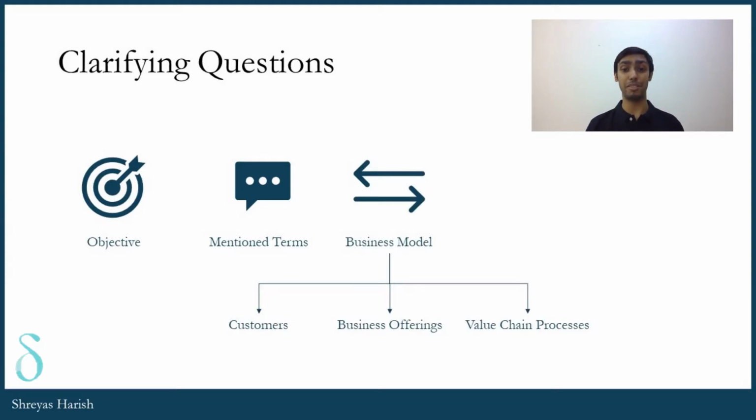Third, we look at the business model, which broadly speaking is how do these people operate and make money. More specifically, you might want to break this down into understanding who are their customers, whom do they make money from. Secondly, what are their business offerings or what do they provide to make money? And third, what is their value chain or process? What are the different steps involved so that they can make money?